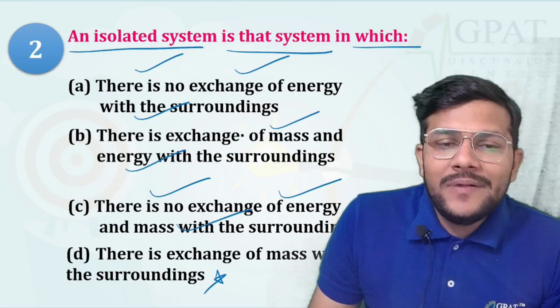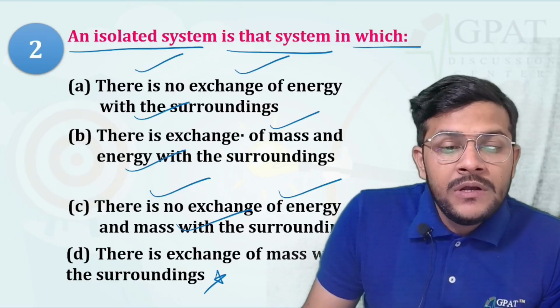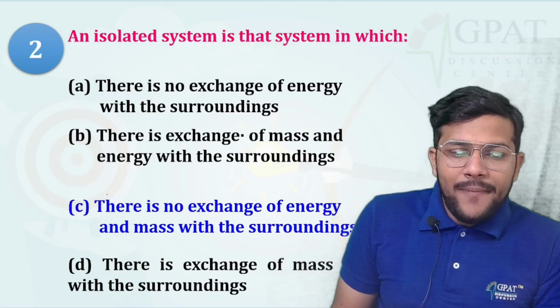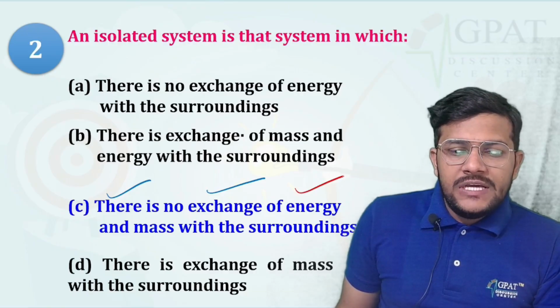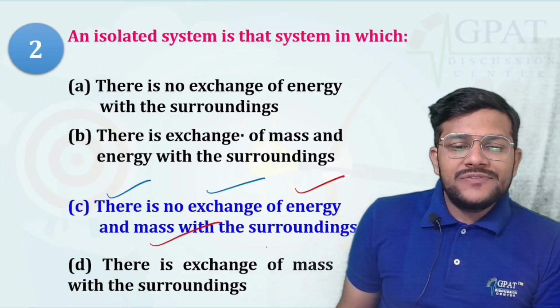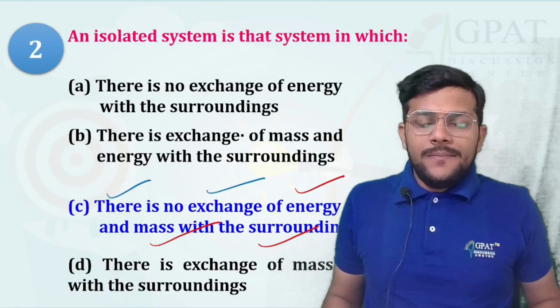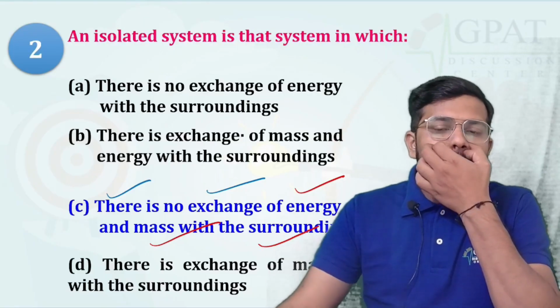So an isolated system is that system in which there is no exchange of energy and mass with the surrounding. That is your isolated system.